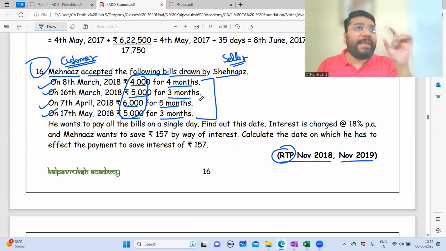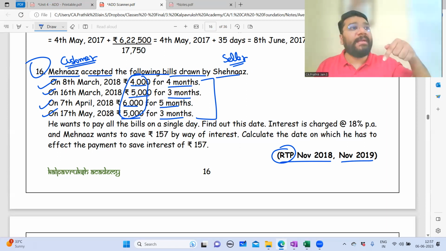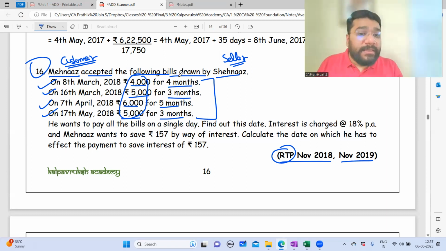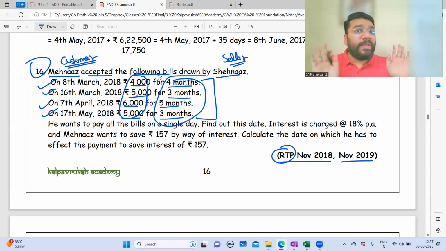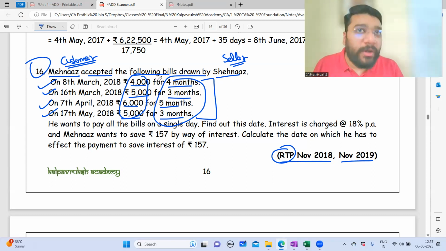We want to arrive at that center point of date where I make the total payment. What is the total payment? 4 plus 5 plus 6 plus 5 is 20. This 20,000 rupees, Mehnas wants to make in a single, one-shot payment on that date in such a way that the credit period allowed to her is enjoyed and the benefit continues. The only thing is, extra benefit Mehnas should not get, and extra benefit Jain.S should not get.